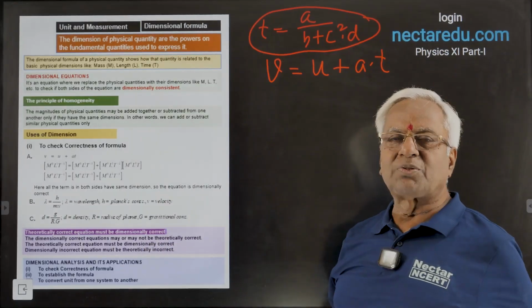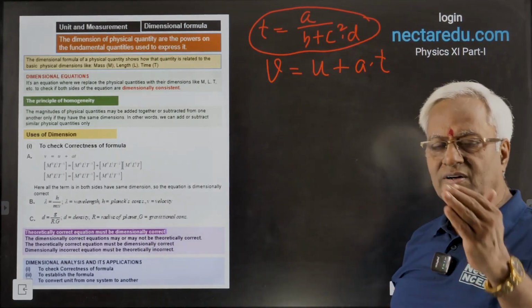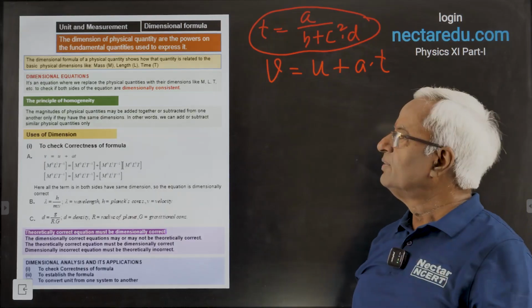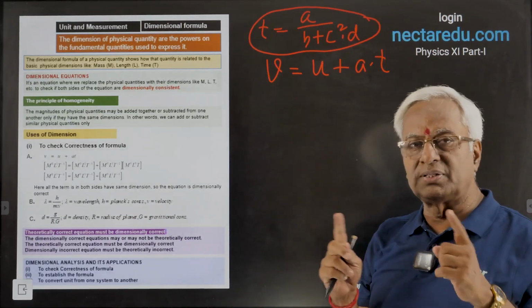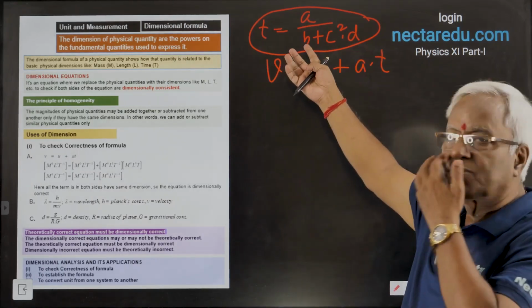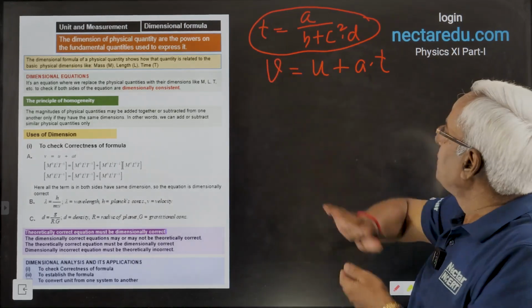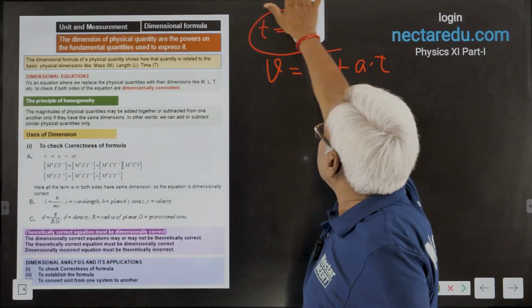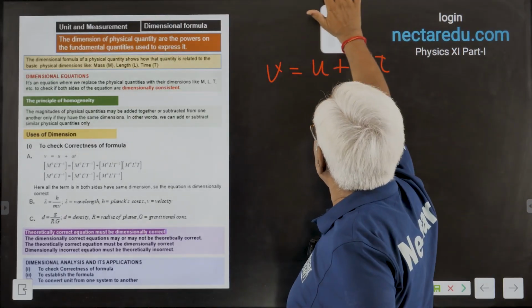But it is very clear: since one side is T only, the other side must have the dimension of time only. This is the principle. On the basis of the principle of homogeneity, you can now check the equation.